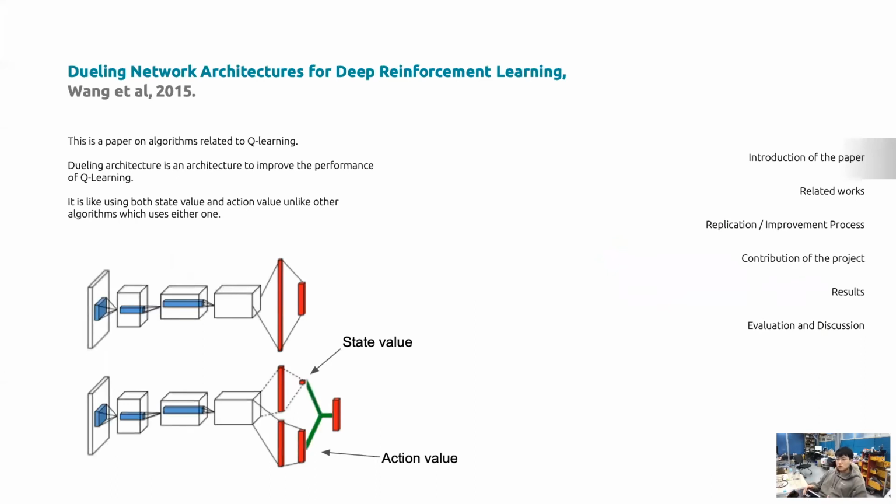So the dueling network architecture for deep reinforcement learning was our paper, and this paper was on the algorithm related to Q-learning. Dueling architecture is an architecture to improve the performance of the Q-learning, and it is like using both state value and actual value, unlike other algorithms which use either one.